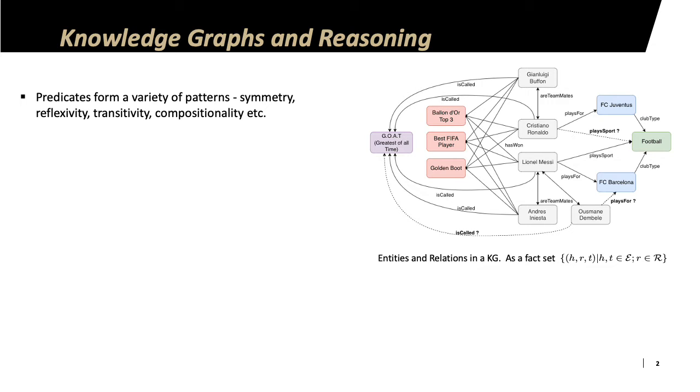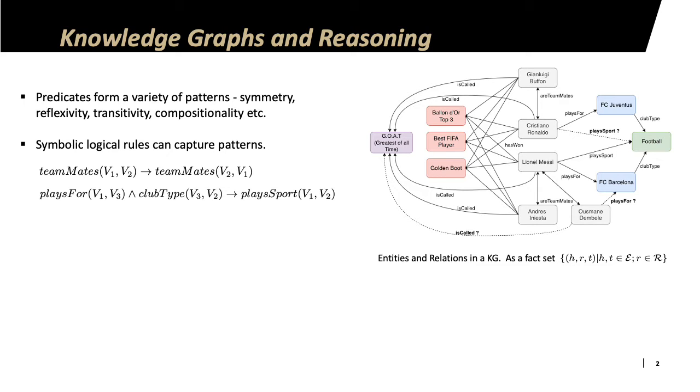The predicates in a knowledge graph subscribe to a variety of patterns like symmetry, reflexivity, transitivity, and compositionality. And symbolic logical rules can easily capture these patterns. For example, we have the teammates relationship on the right, which shows symmetric nature, and we can easily capture it as a rule which says V1 being teammates with V2 implies V2 being teammates with V1. We can also capture the play-sport relationship, which is compositional in nature, very succinctly.